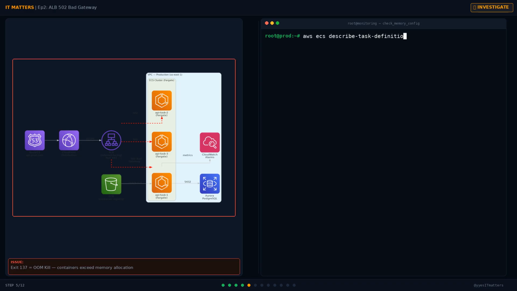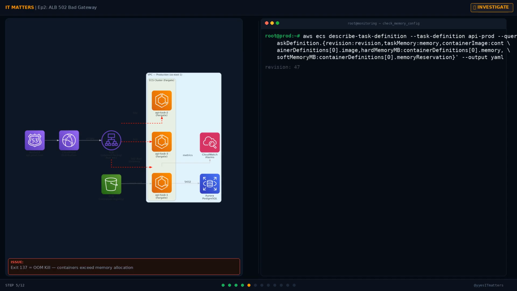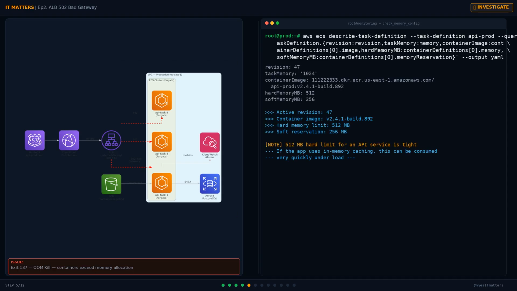Exit code 137 across all 3 tasks. Let me explain what this means. On Linux, exit code 137 equals 128 plus signal 9, which is SIGKILL. On ECS Fargate, the container runs inside a cgroup with a hard memory ceiling. When the container's resident memory exceeds that ceiling, the Linux kernel's out-of-memory killer sends SIGKILL to the process. There's no graceful shutdown, no warning, just instant termination. And notice the timing. Task started and died within 2 minutes. That tells us the memory leak is fast.